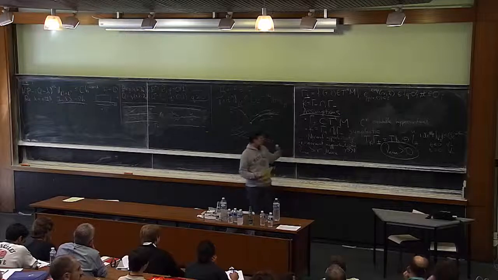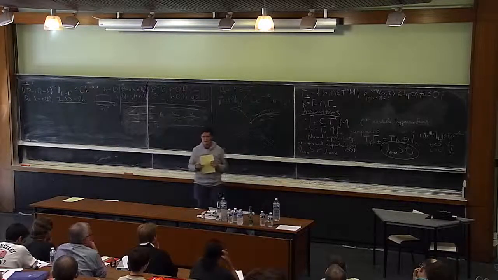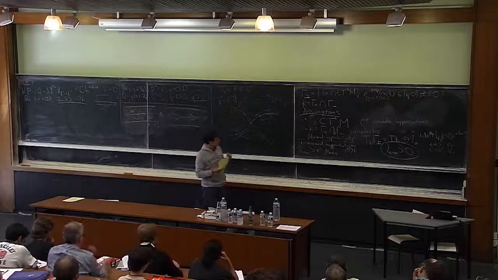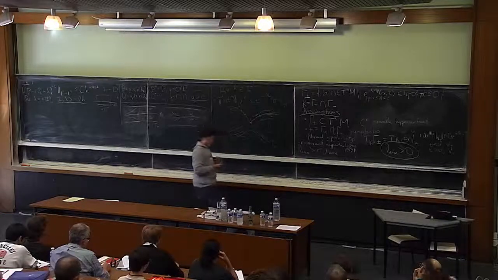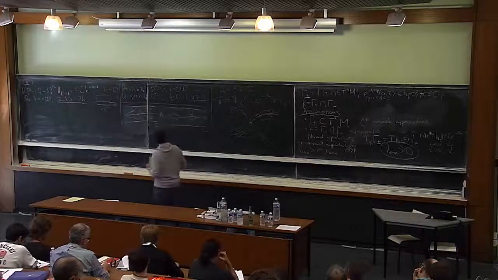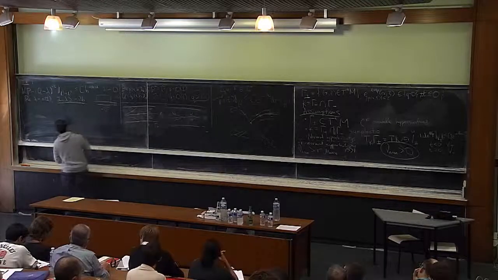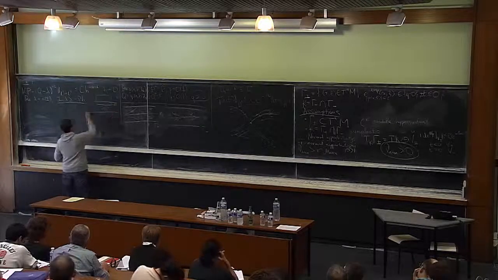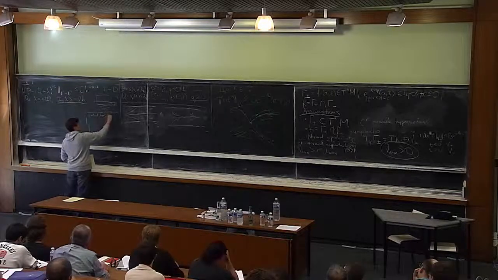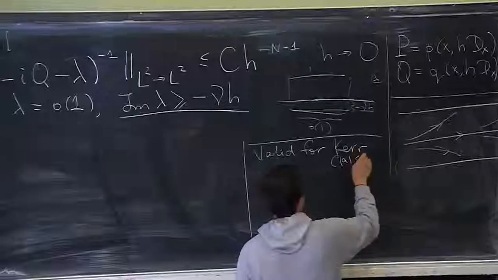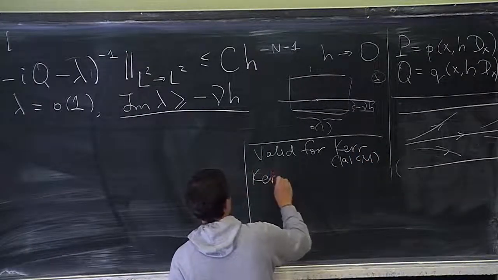The other reason why this is useful is because this lets us exhibit further gaps without resonances, but I'll talk about it a little bit later. All right. So now, these assumptions are, as I said, valid for Kerr, the full subextremal range, and Kerr-de Sitter.